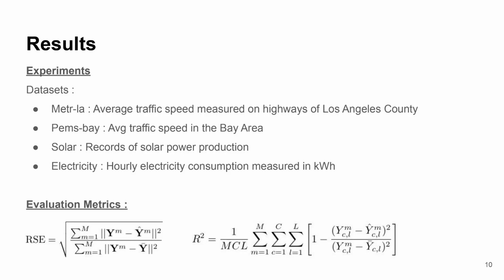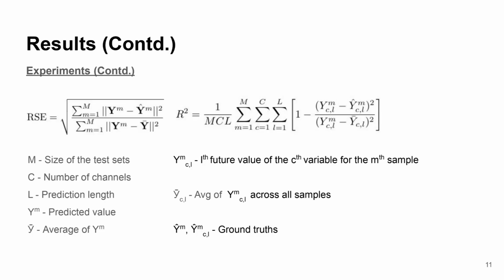In the results section, we'll be considering three things. First, the efficacy of the models in terms of performance. The second is time series prediction in capturing the temporal characteristics. And the third is the energy consumption. They have used four datasets called Meteor, PEMS-Bay, Solar, and Electricity for comparison. And they have used two evaluation metrics, root relative squared error and the coefficient of determination. We have all the details regarding the equations here, and these are the variables.